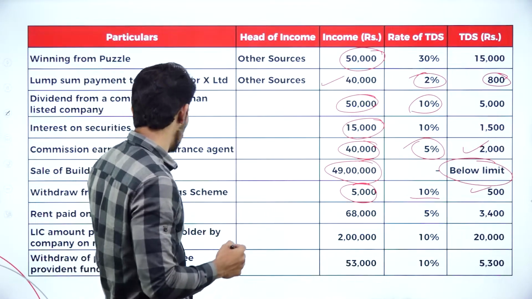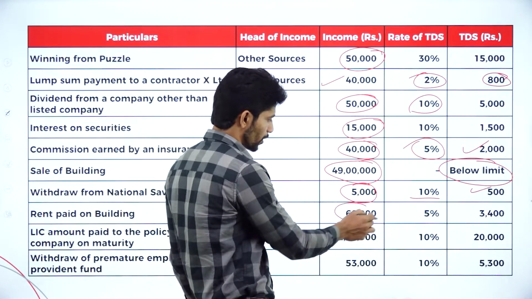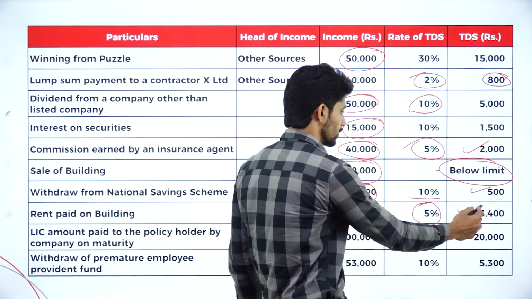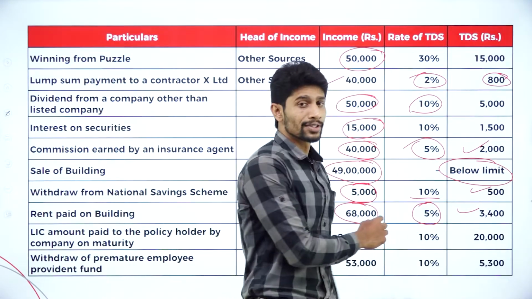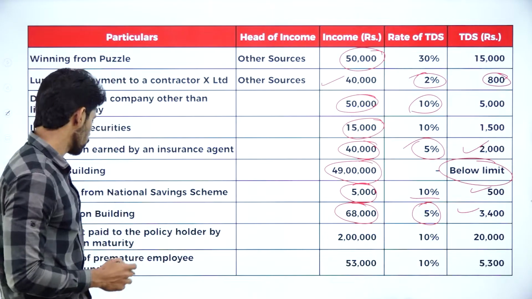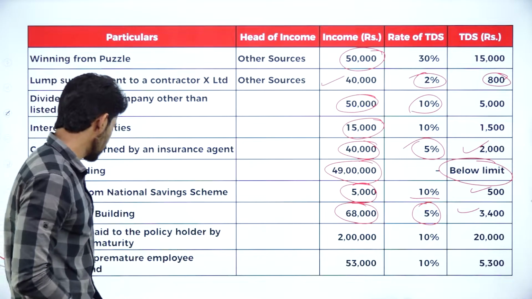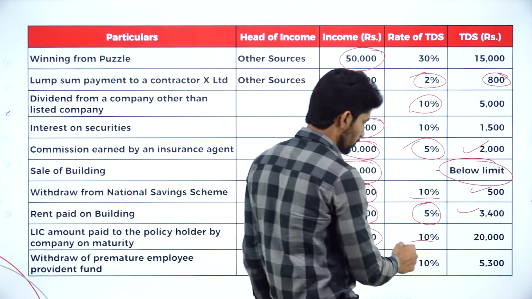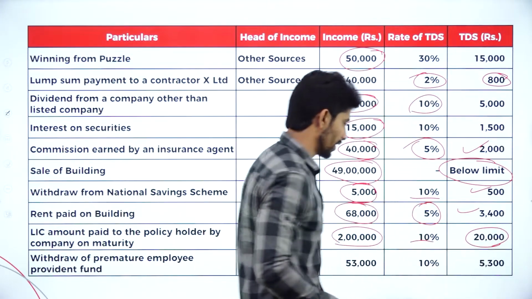Next, rent paid on building. It is more than 50,000. So what is the rate applicable? 5% and 3,400 will be the TDS payable. Next, LIC amount paid to the policy holder by the company on maturity. So 2 lakh rupees they are paying, 10% they'll deduct, amount comes to 20,000.